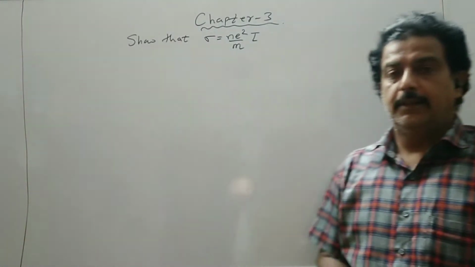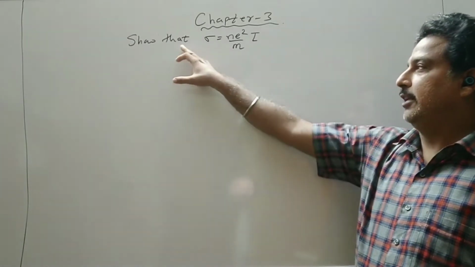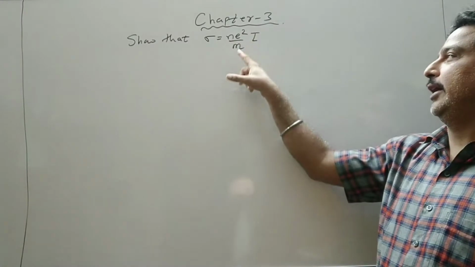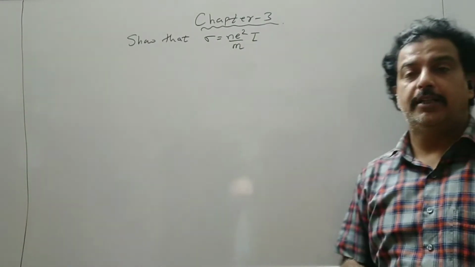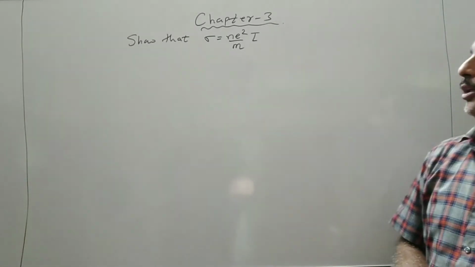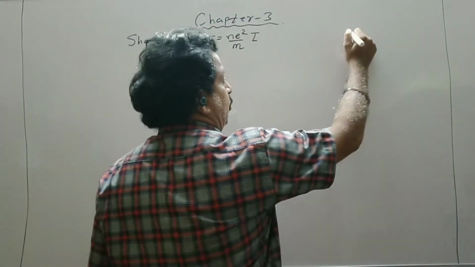Hello students, today we will try to derive the relation conductivity is equal to Ne square tau upon m, where you know that this tau is a relaxation time.